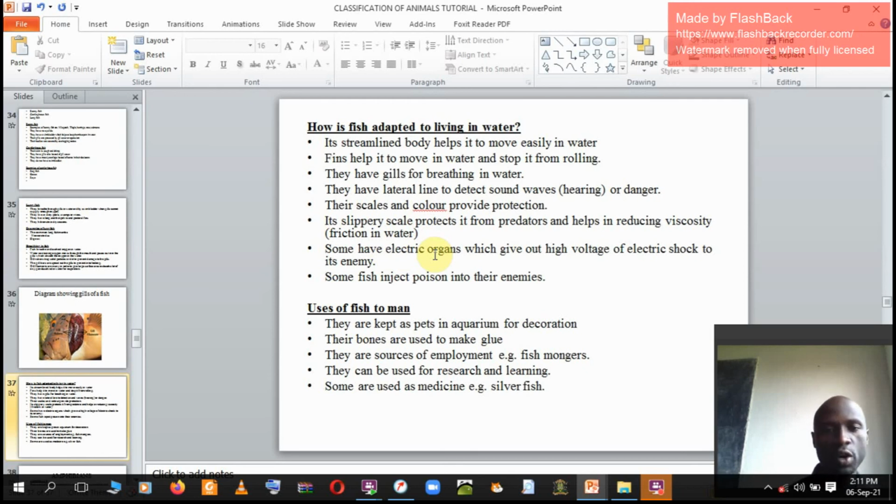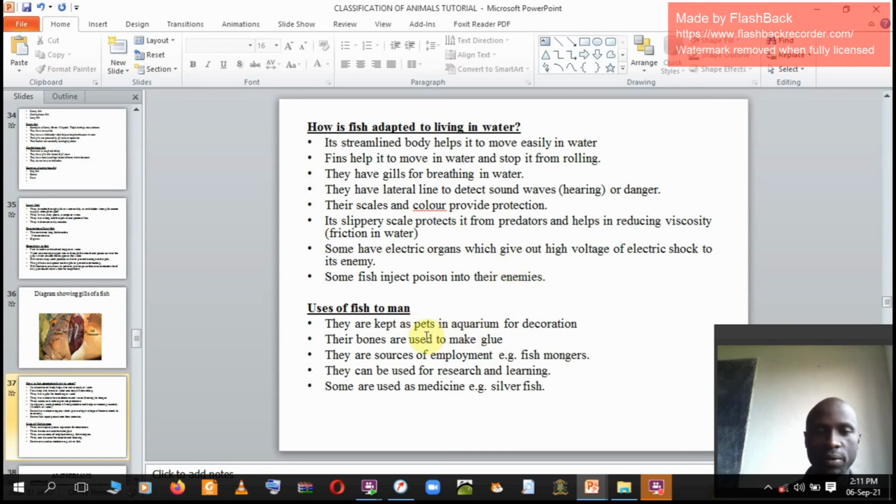You may try to hold it using your hands, but due to the fact that they are slippery, chances are so high that they will slip off from your hands and go back to water. Some have electric organs which give out high voltage of electric shock to its enemy. Some do have these electric organs, so some use electric organs to protect themselves. Some fish inject poison into their enemies. That is also another mode of protection. Remember, we are looking at how fish are adapted to living in water.